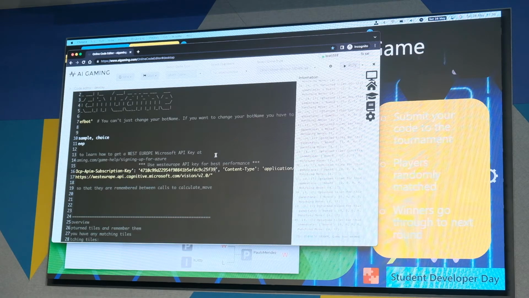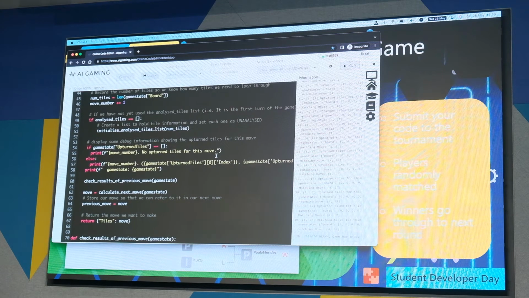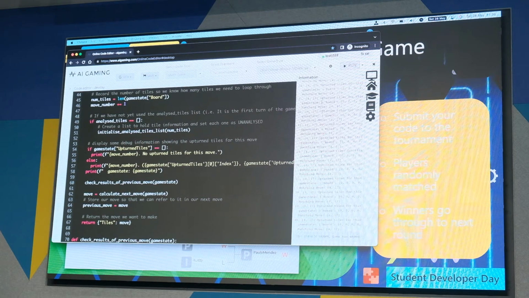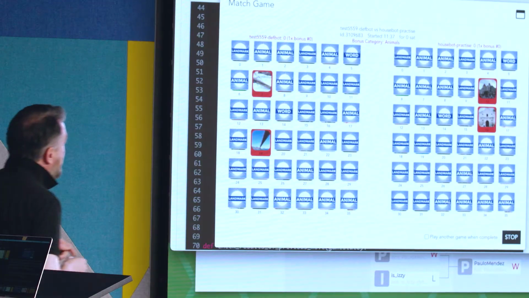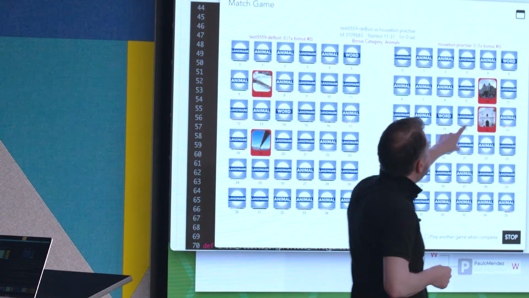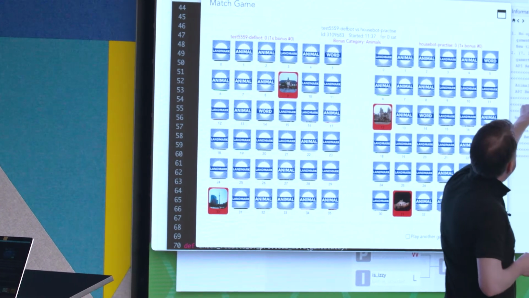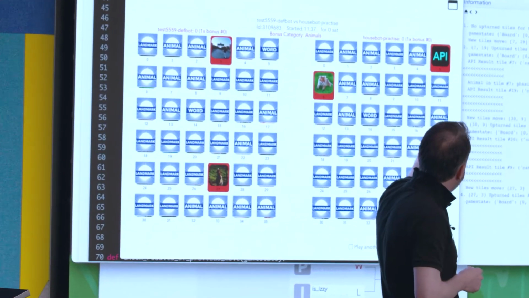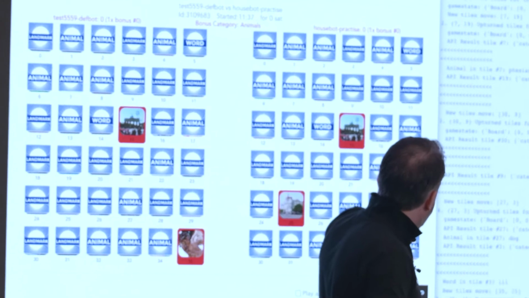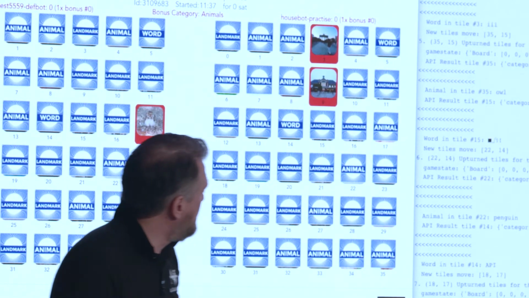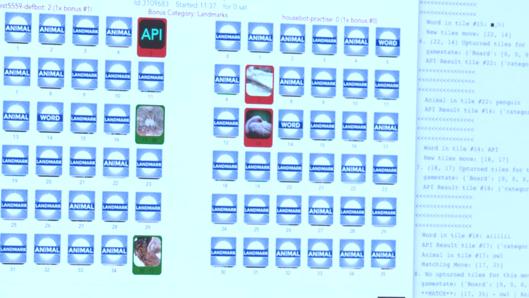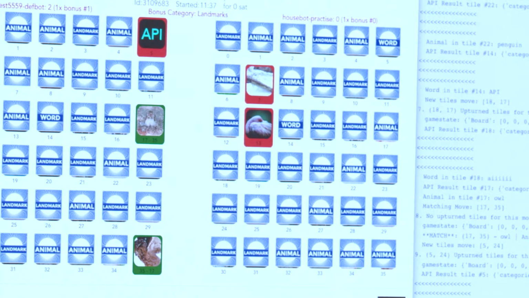So we can see here, this is our code that runs, Python code. And here's just our debug output, the results of our print statement, so we can keep track of what's going on. So we see when I play it again here, as it does different things, it's printing out whether we've got an animal has been identified in tile 7 here, and let's see if it finds something else. Here's another animal tile been detected. Here's an owl been detected. So we're giving you owls. We're giving you animals and words.